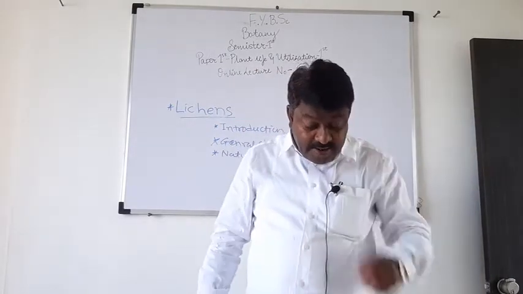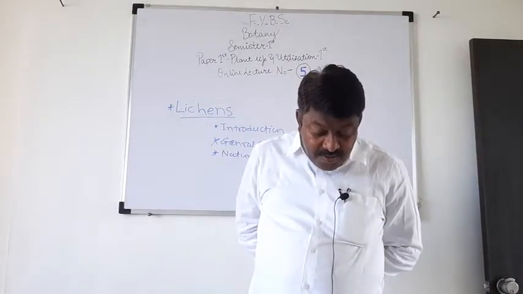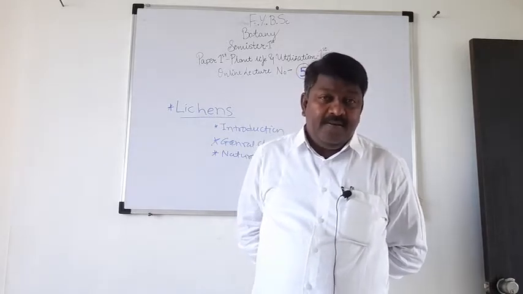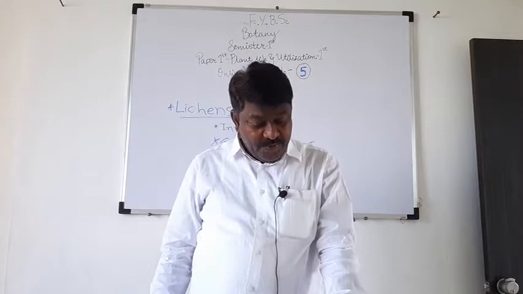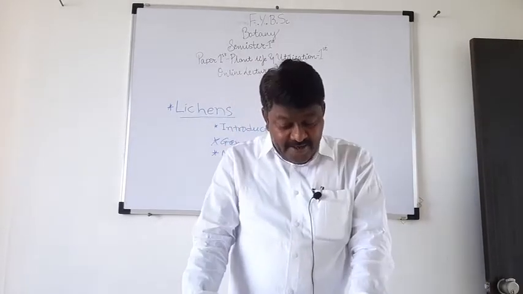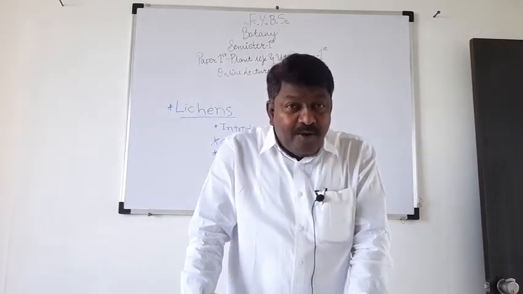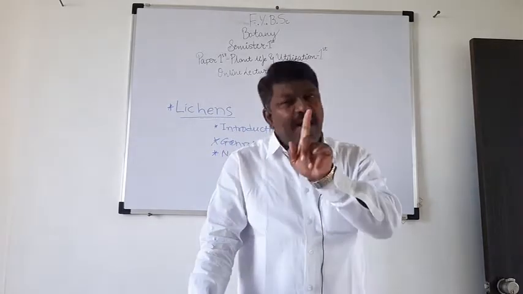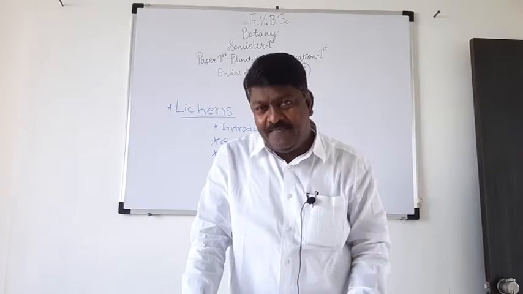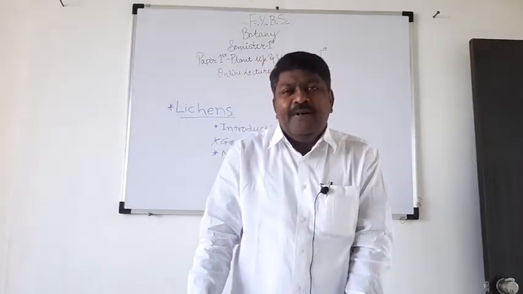The next character is that the plant body of lichen is thalloid, and yellow, green, grey, orange, brown and red in color. First, the plant body of lichen is thalloid. We know what we mean by thalloid plant body.